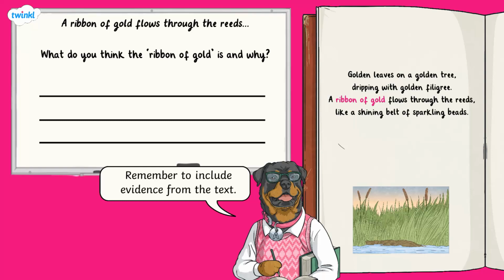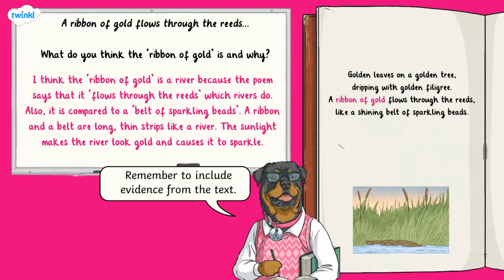Ready? Let's look at the answer. I think the ribbon of gold is a river because the poem says that it flows through the reeds, which rivers do. Also, it is compared to a belt of sparkling beads. A ribbon and a belt are long, thin strips, like a river. The sunlight makes the river look gold and causes it to sparkle.